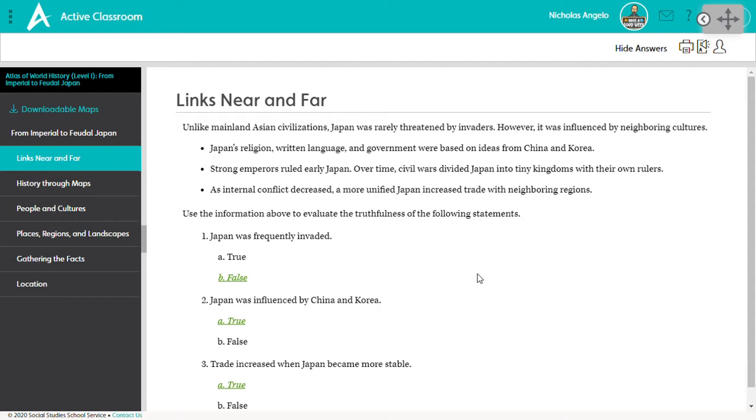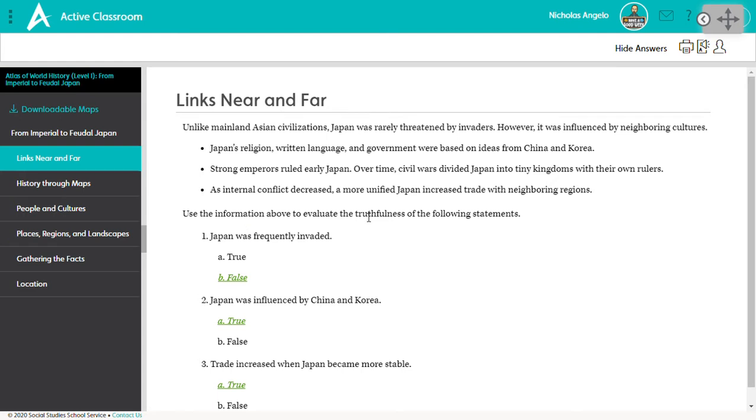It says, unlike mainland Asian civilizations, Japan was rarely threatened by invaders. However, it was influenced by neighboring cultures. Japan's religion, written language, and government were based on ideas from China and Korea. Strong emperors ruled Japan. Over time, civil wars divided Japan into tiny kingdoms with their own rulers. As internal conflict decreased, a more unified Japan increased trade with neighboring regions.